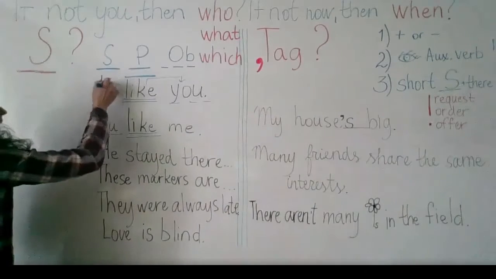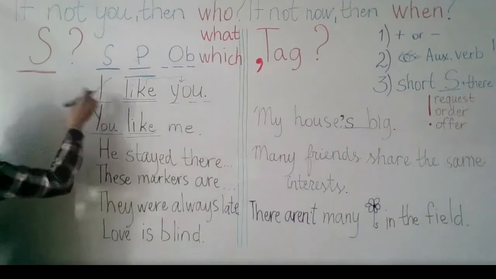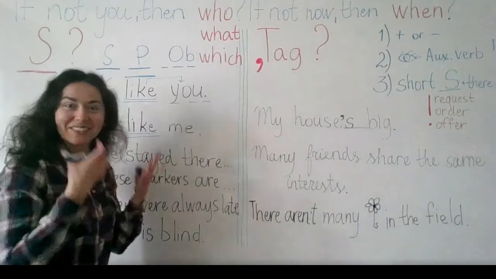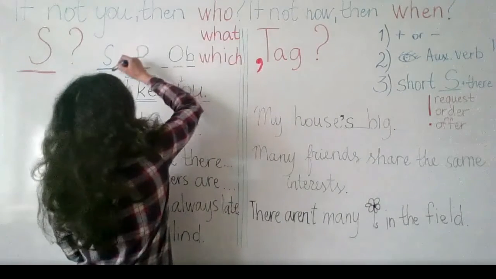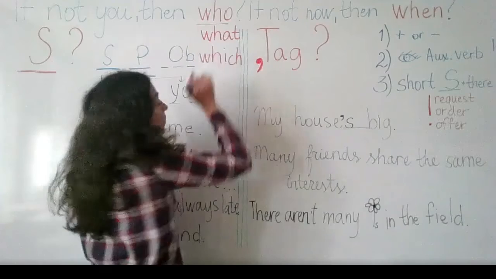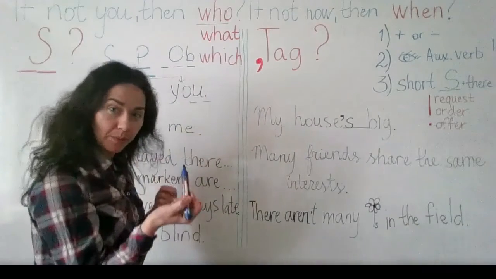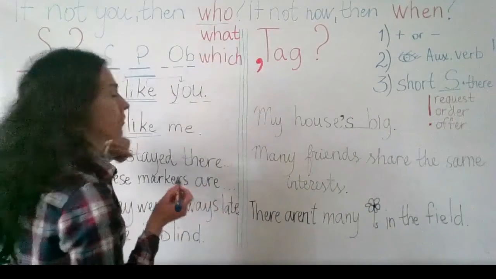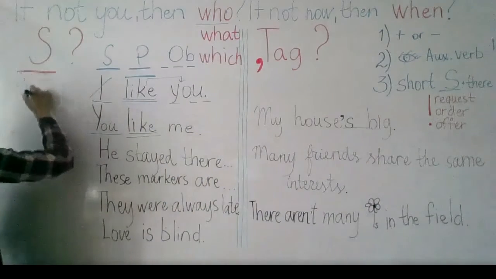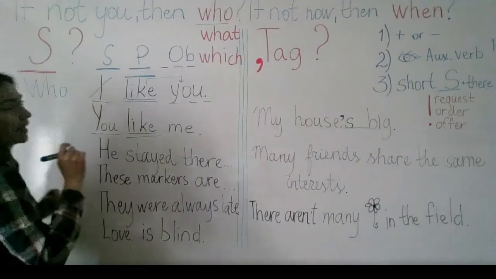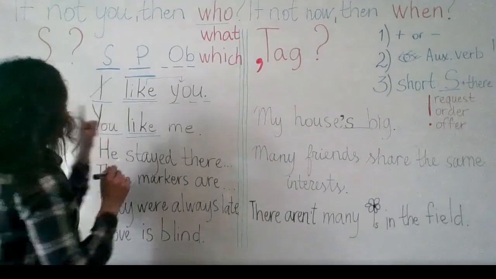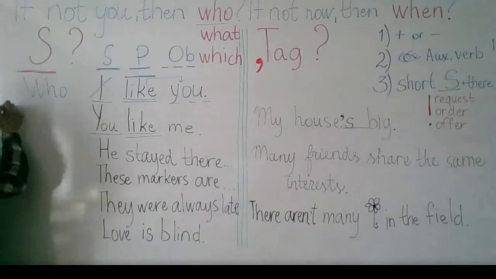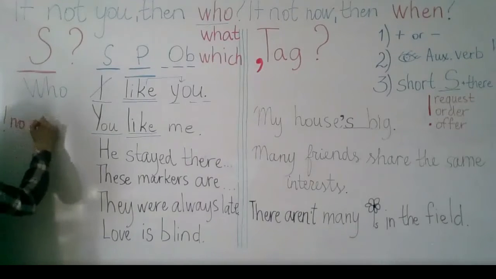So instead of saying I, which is a person, right? So instead of using I, we're going to use who. When you ask about people, you use who. Sometimes which as well, but who is more important. So here I write who. So this is number 1 rule. No auxiliary verbs. Very important.